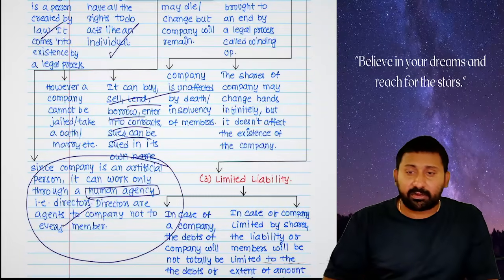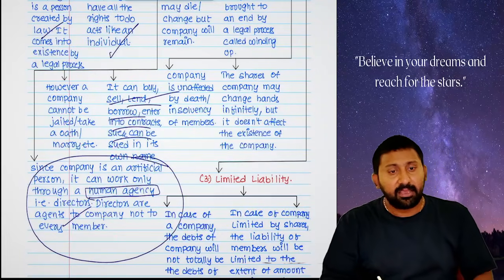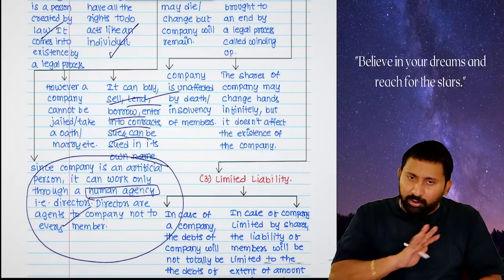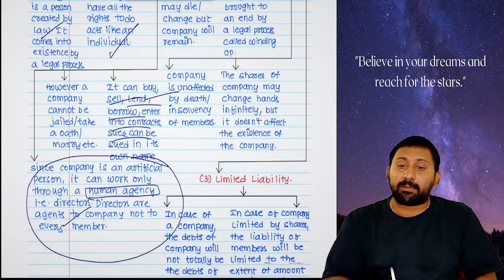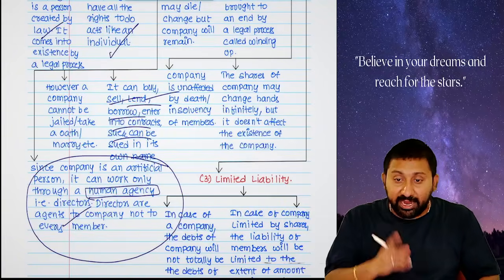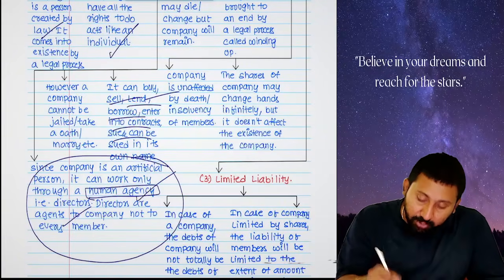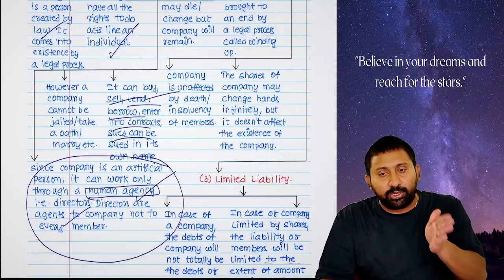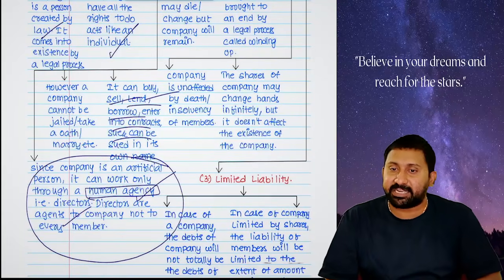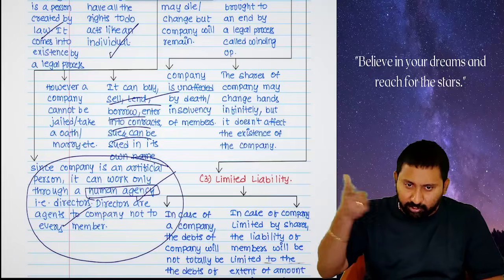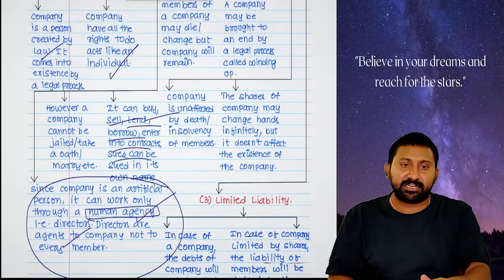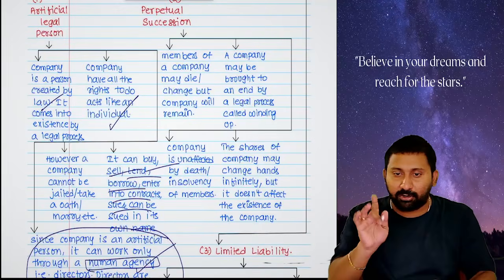Try to understand the concept clearly. Every company is an artificial person. It cannot do anything on its own. Who should do on behalf of the company? Directors only should do. Directors must be human beings. That's why they say human agency is required. Agency means any person who is doing anything on behalf of another person is an agent. The company cannot do anything on its own; I am doing on its behalf, so I am an agent. The director is an agent to the company, not to every member.